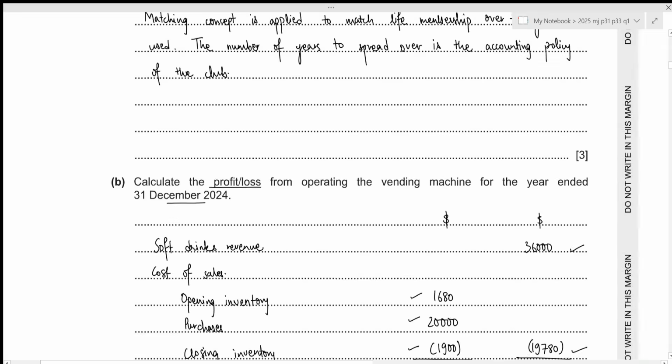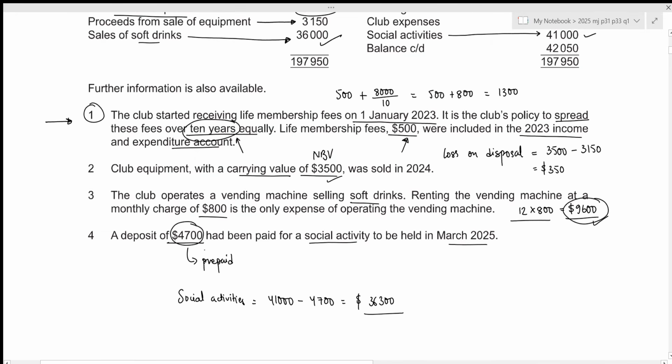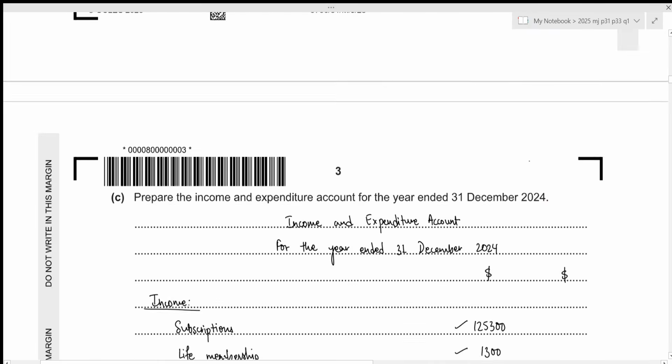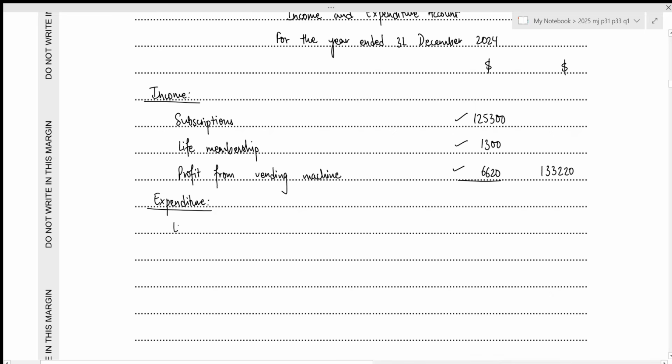Okay. So the very first expenditure was our loss on disposal of club equipment, 350. Let's write it down. This is loss on disposal of club equipment, 350.